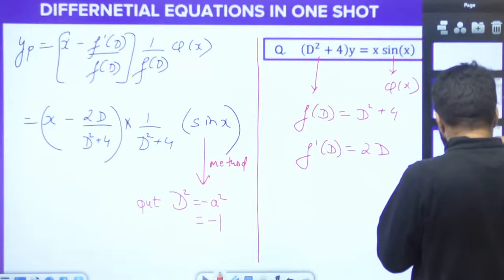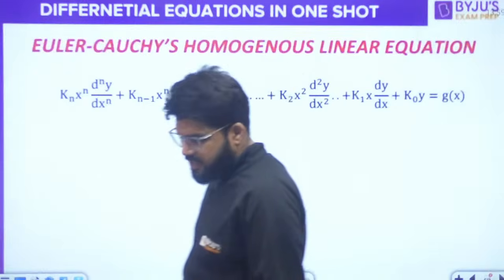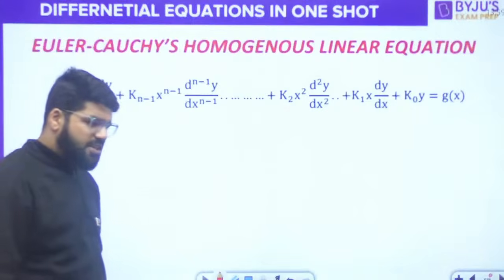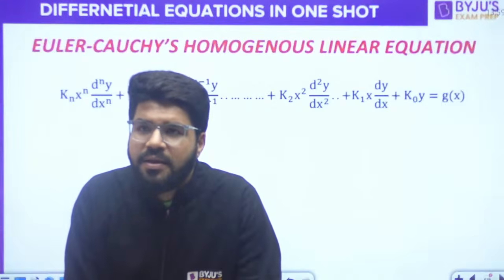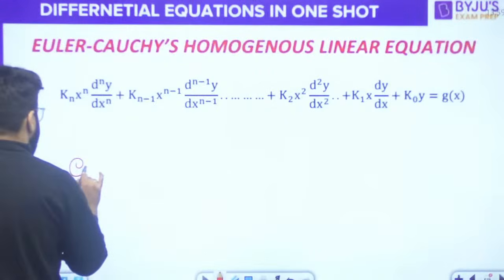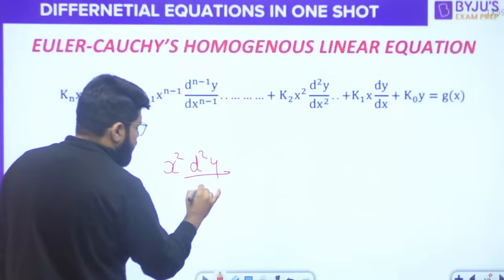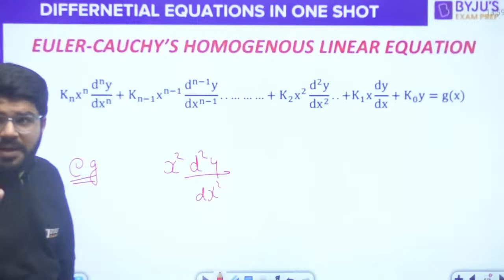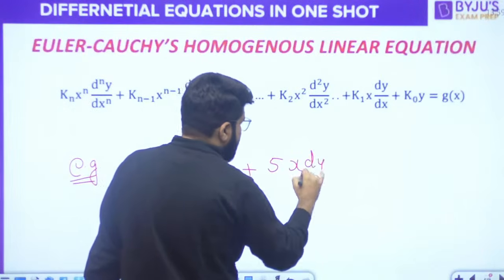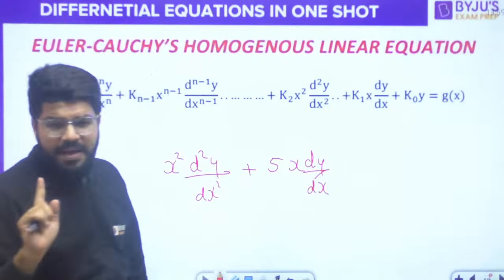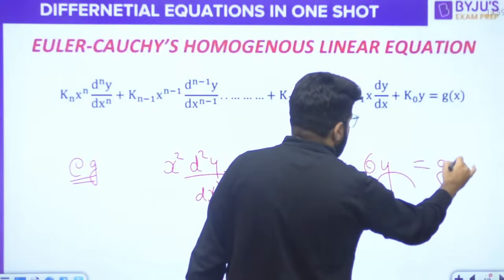Then let me also take you towards one more important case here, that is the Euler-Cauchy homogeneous linear differential equation. What is the Euler-Cauchy pattern? Every derivative of nth order will be multiplied by x power n. Say for example, you may have x square d2y by dx square, so the second derivative is multiplied by x square, plus 5x dy by dx, so the first order is multiplied by x power 1, plus 6y is equal to g of x.